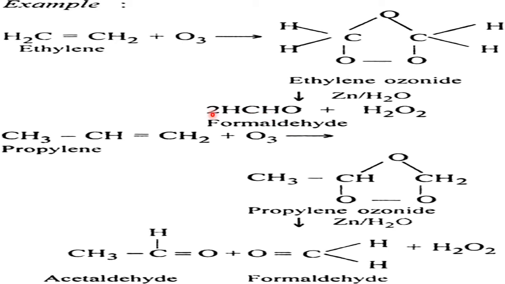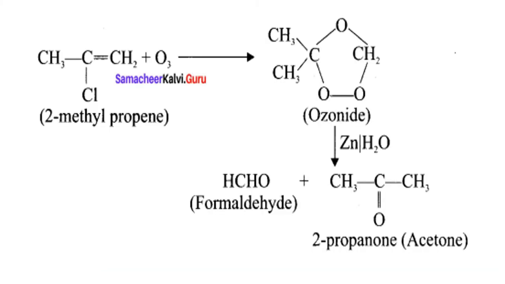Now in the case of propylene, what happens here? The double bond is here, so ring formation takes place here. Where there is a double bond, there is a ring formation with the help of ozone, which is known as ozonide. Right, ring structure. How does it break? It breaks in this way: CH3CHO, correct? Then HCHO. So two aldehydes, depending upon the structure. In the earlier case there were only two similar groups, but here it is unsymmetrical. So one is acetaldehyde, the other one is formaldehyde.